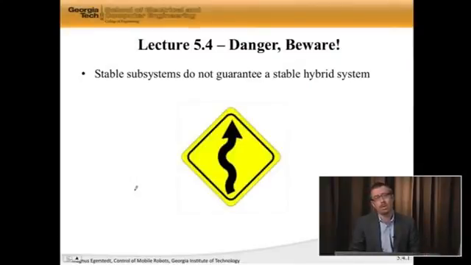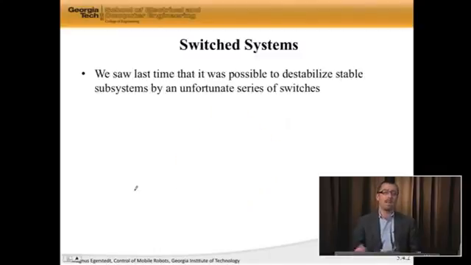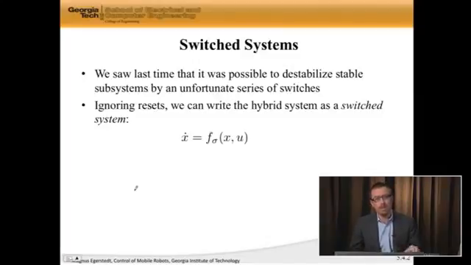And it's not always so easy to ensure that the overall hybrid system is stable, even if the subsystems are stable. In fact, we looked at a counterexample that allowed us to destabilize, which means drive the state off to infinity, by being unlucky or unclever in how we transitioned in and out of the different modes.